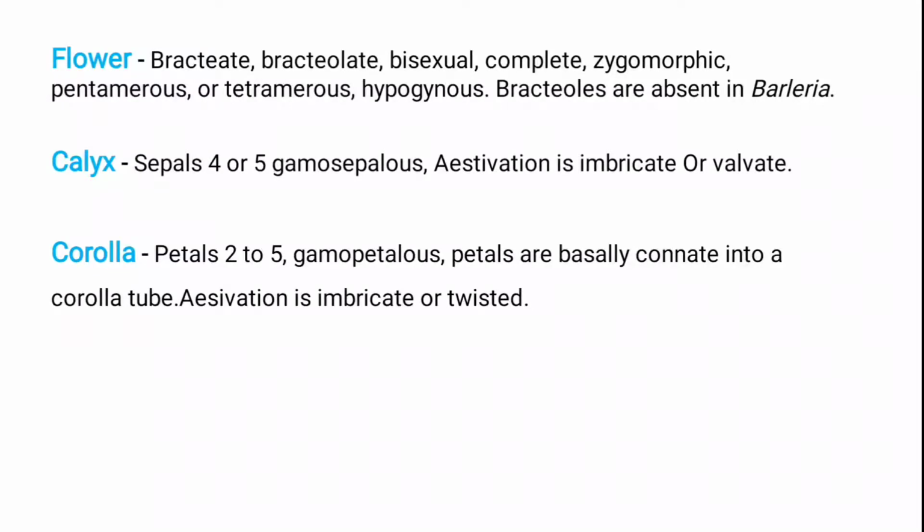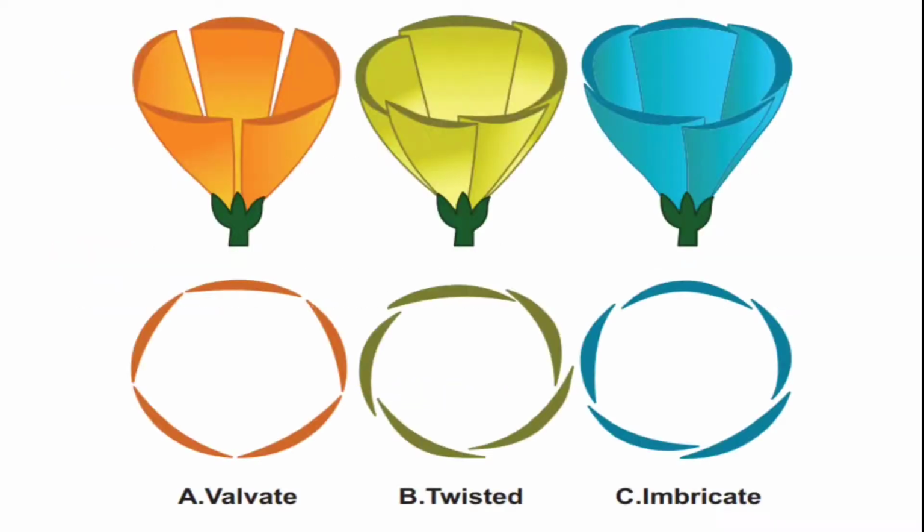Then we discuss the corolla. The petals are two to five in number. They are gamopetalous; the petals are basically connected with the corolla tube, and the aestivation is imbricate or twisted. In this corolla, the petals are two to five in number, with variation between these. They are gamopetalous, meaning the petals are fused together. They are generally connected to the corolla tube, and the aestivation is imbricate or twisted. You can see this in this picture.